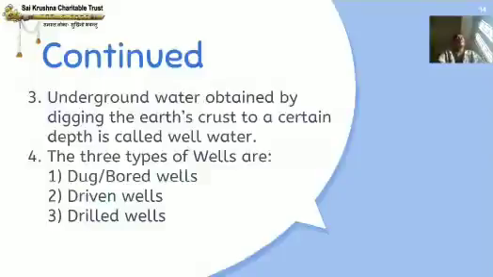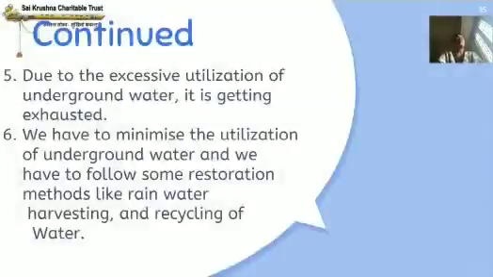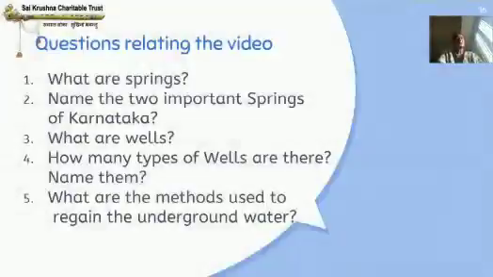There are three types of wells: dug or bored wells, driven wells and drilled wells. Due to the excessive utilization of underground water, it is getting exhausted. So we have to minimize the utilization of underground water, and follow restoration methods like rainwater harvesting and recycling of water. I think you have understood this.